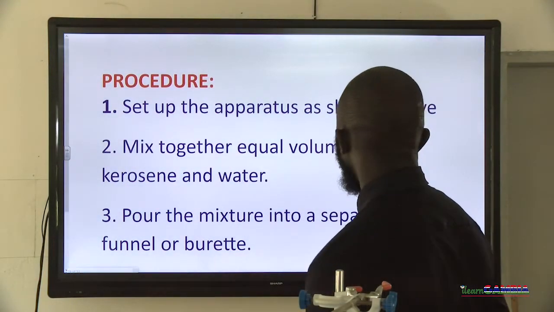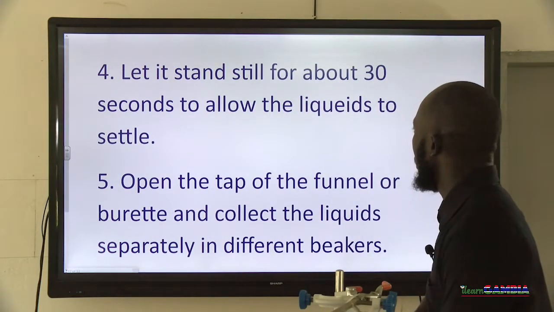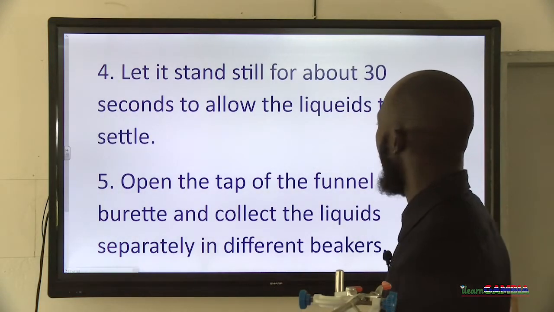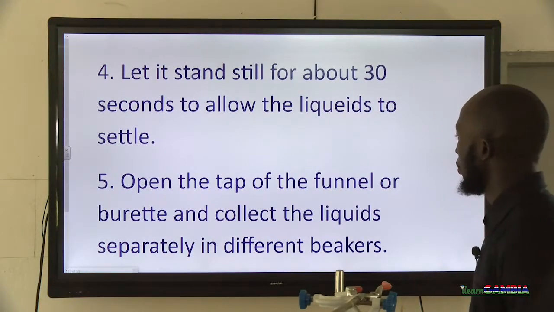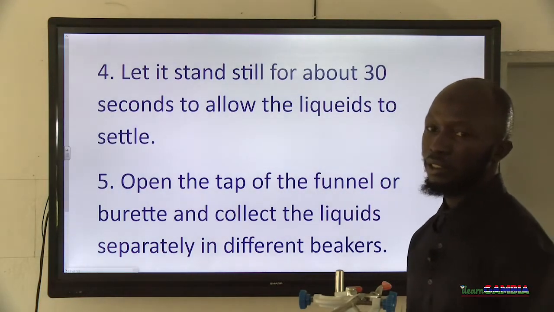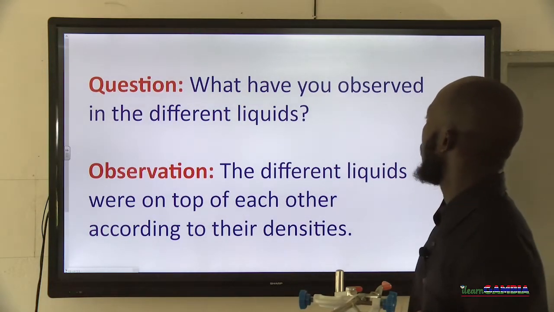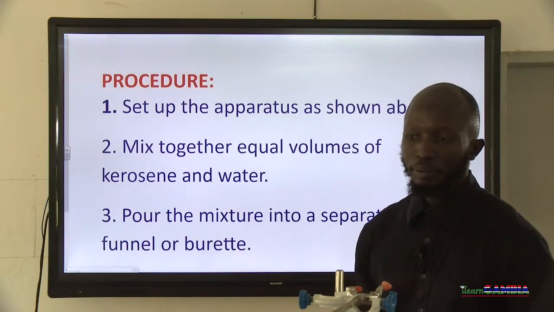Pour the mixture into a separating funnel or burette. Let it stand still for about 30 seconds to allow the liquids to settle. 5. Open the tap of the funnel or burette and collect the liquid separately in different beakers, right? And then we will ask a question, what have you observed? Or maybe I should just go step by step, right?